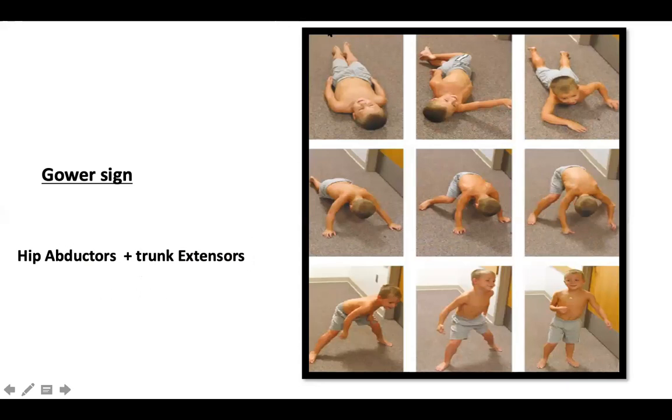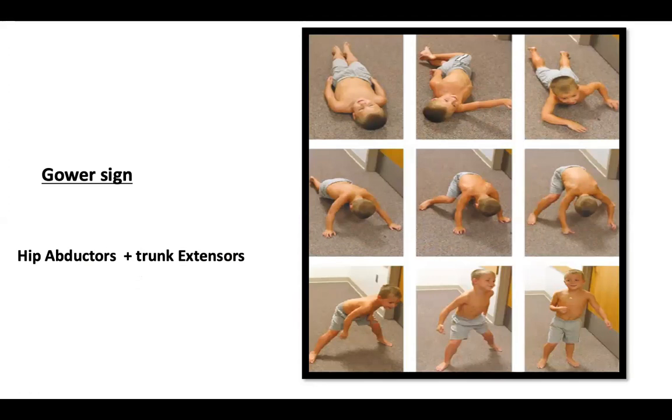If the child is made to lie supine, he would first turn himself prone, use his hands to support himself, and climb upon the knees. So this is known as your Gower sign. Now, this is important because there are other conditions where you can see calf hypertrophy.